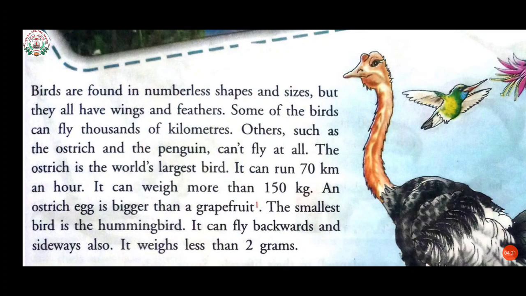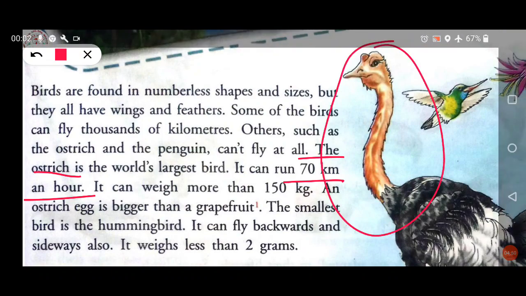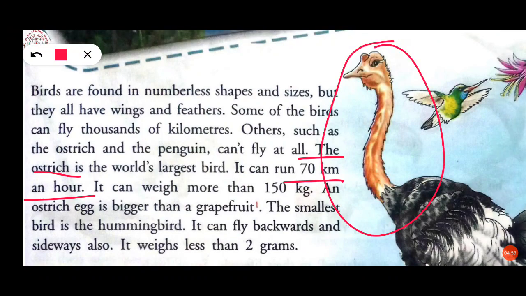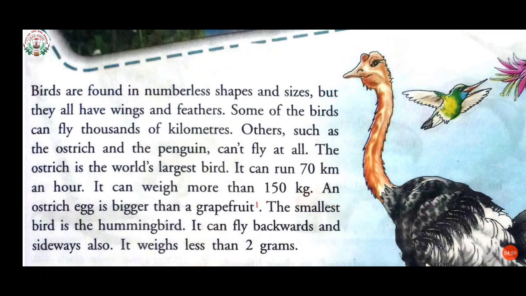It can run 70 km an hour. It can weigh more than 150 kg. The world's largest bird, the ostrich, can run 70 km an hour and its weight can be more than 150 kg. Now you can imagine this 150 kg. That's why it is the world's largest bird. You can even see in the image of your book that the given picture is of an ostrich. Now, one more thing is given here: an ostrich egg is bigger than a grapefruit.